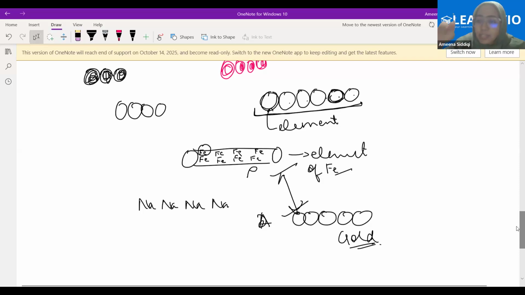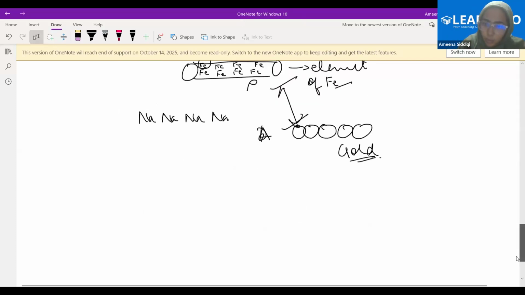The atom which is being repeated is different. Therefore, the elements are different. But both of them are elements because in both cases, the same type of atom is being repeated. Is that okay with you? Any confusion in this?